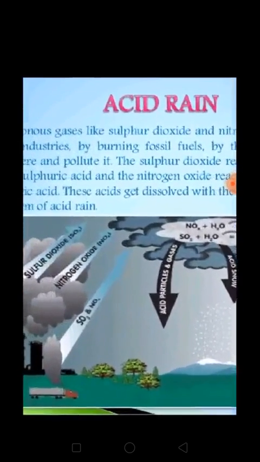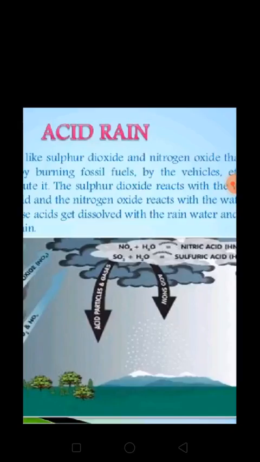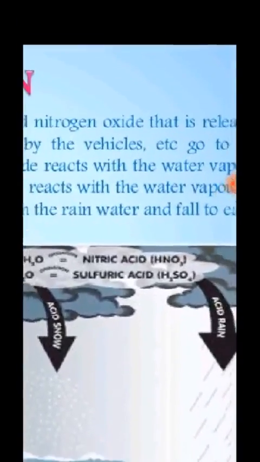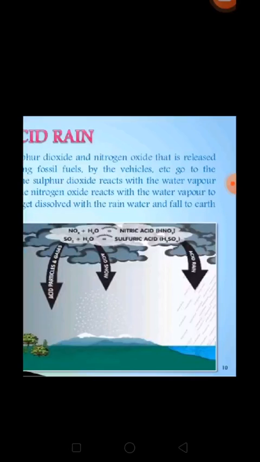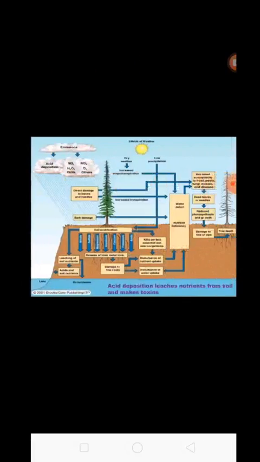When sulfur dioxide and nitrogen dioxide, which are emissions of factories, get mixed with the water vapor, they will turn into their respective acids, and they will fall in the form of acid rain on the ground. Acid rain is a serious environmental problem. It can cause many problems like contamination of lakes and rivers.